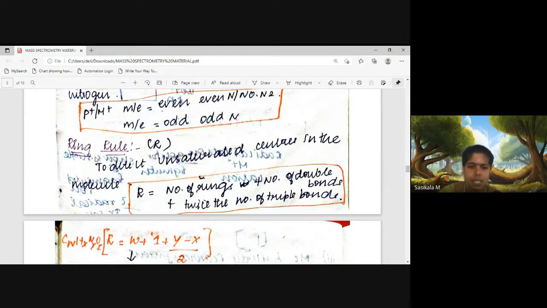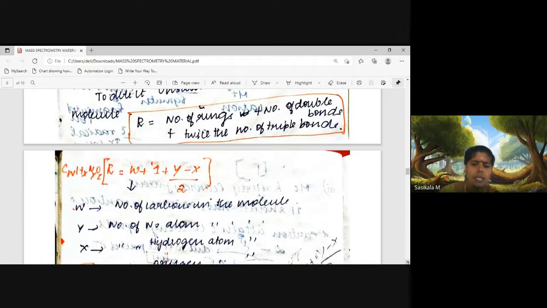What does the ring rule say? Number of rings, how many rings are present, plus number of double bonds, how many double bonds are present in the molecule, and plus twice the number of triple bonds. If a triple bond is present, we need to add twice the number of triple bonds. And even using this ring rule, we can calculate from the molecular formula how many rings are present.